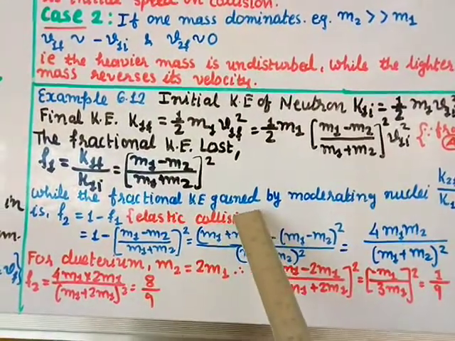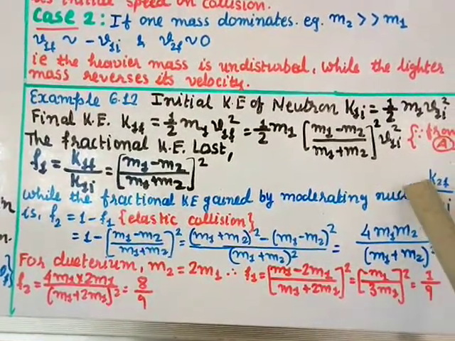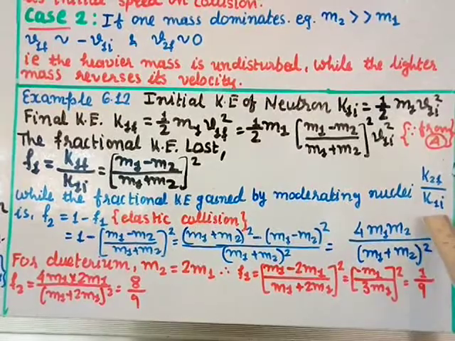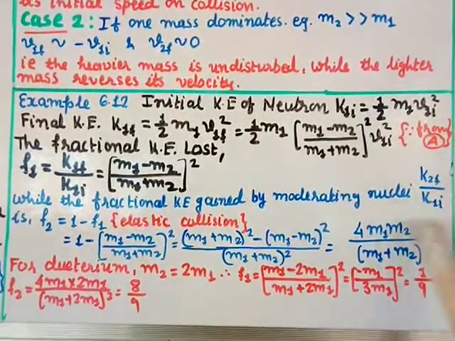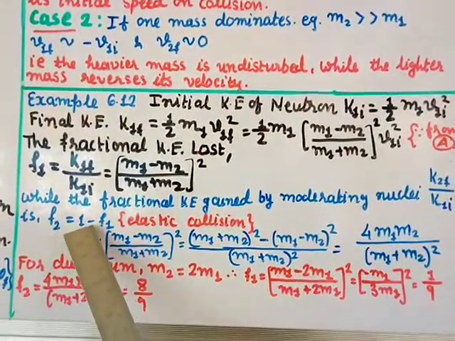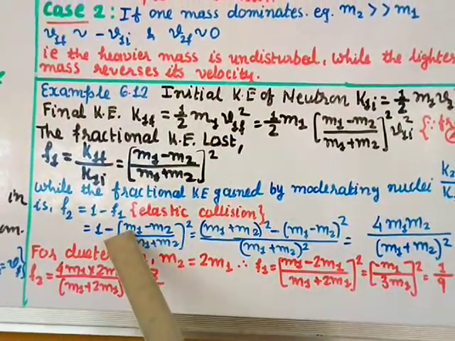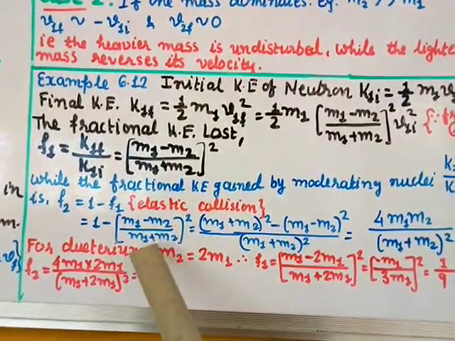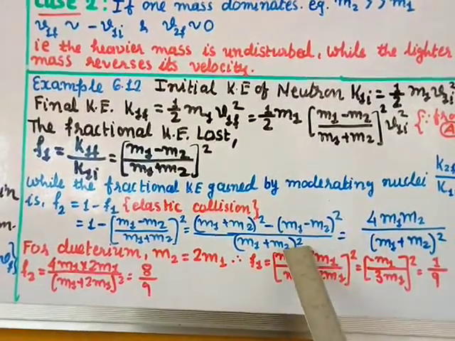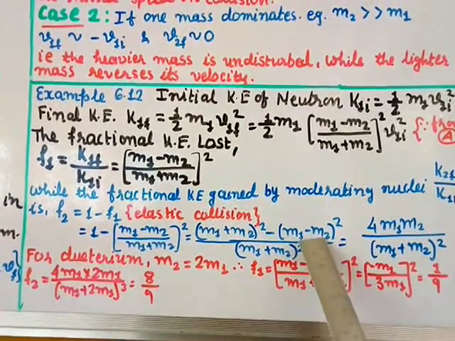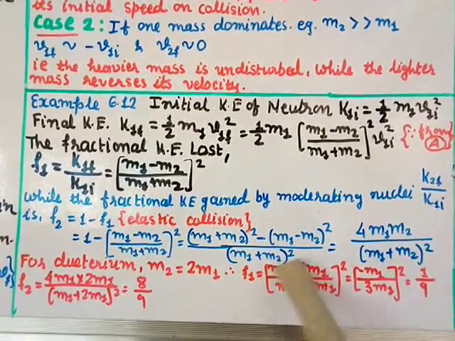The fractional kinetic energy gained by the moderating nuclei, K2F divided by K1I, where K2F means the final energy, is given by F2 equals 1 minus F1, for an elastic collision. So put in the value of F1 we found: 1 minus (m1 minus m2) divided by (m1 plus m2), whole squared. If you take the LCM, (m1 plus m2) squared minus (m1 minus m2) squared, divided by (m1 plus m2) squared. If you expand this using (a plus b) squared and (a minus b) squared and simplify, you get 4 m1 m2 divided by (m1 plus m2) squared, with the denominator as it is.